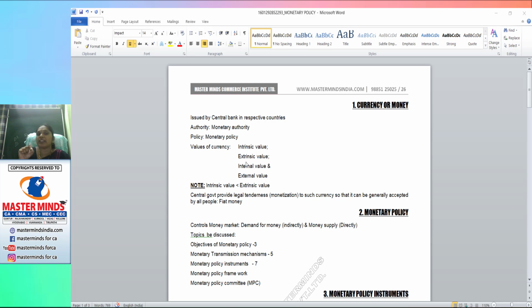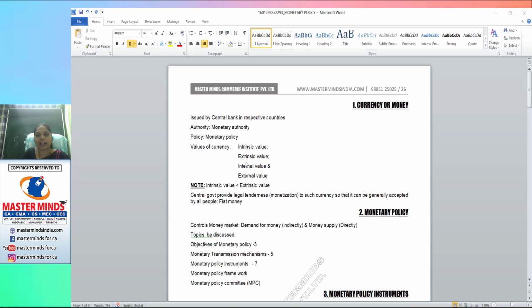It is the responsibility of the central bank to bring price stability by controlling either inflation or deflation so that the value of money can remain constant. And this also comes under monetary policy. So controlling inflation or deflation is one of the concepts to be considered by the monetary authority, and it has to be included in the monetary policy. That is the internal value.